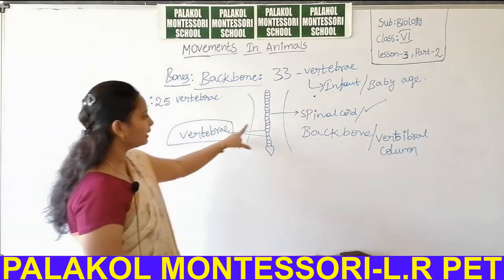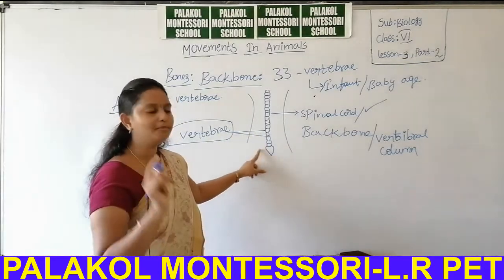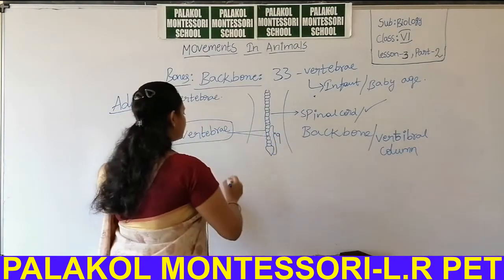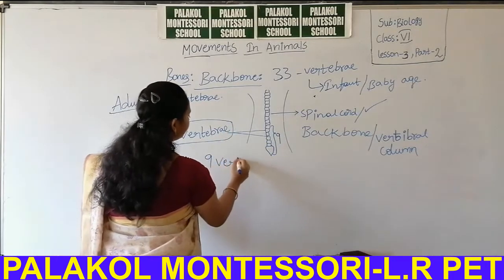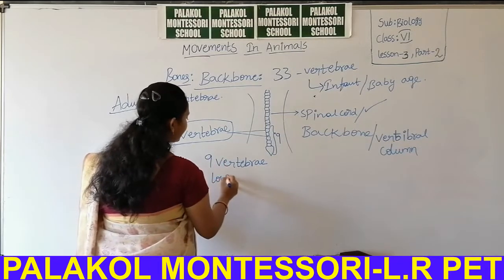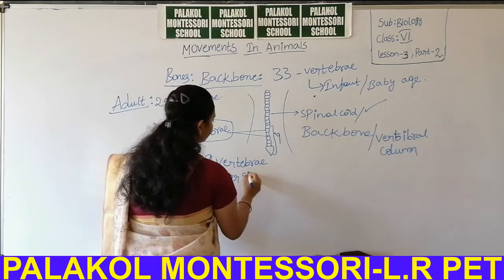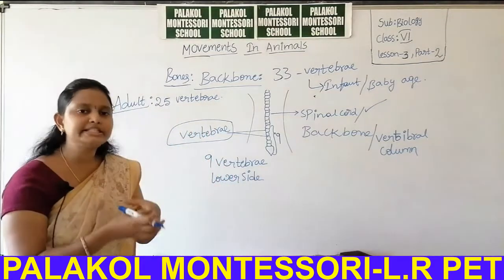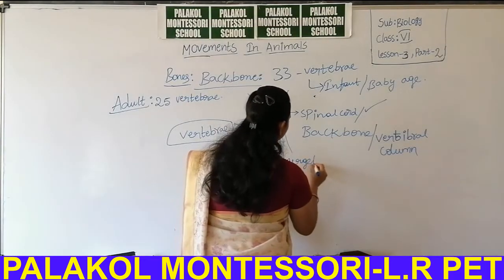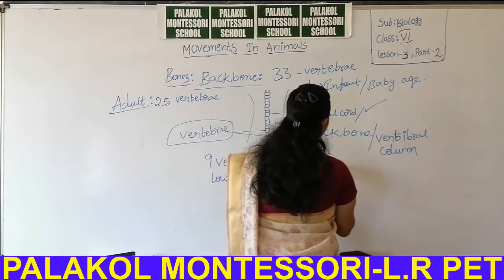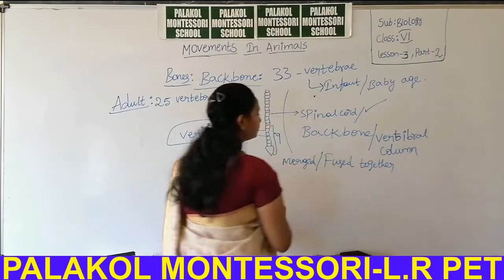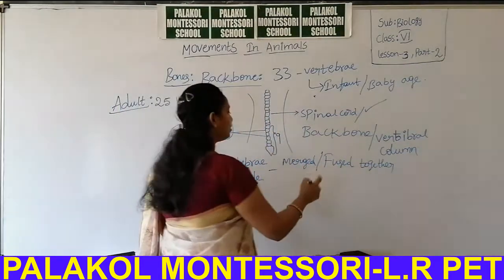Because the lower vertebrae, the lower small bones, 9 vertebrae present at the lower side, are merged or fused together to form a single large bone.